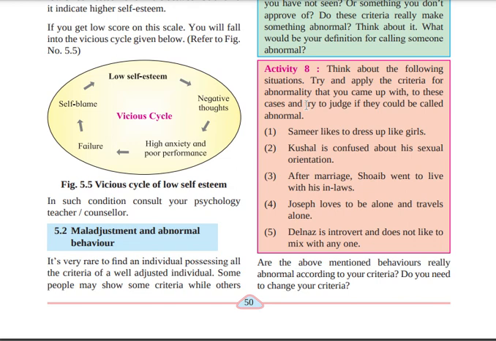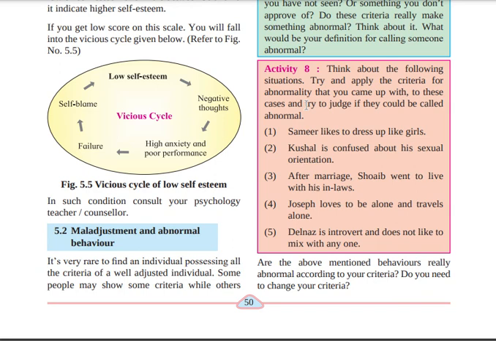So they are saying that we need to think about the following situation and try to apply the criteria for abnormality. There are various criteria, we need to apply them to these cases and try to judge if they could be called abnormal. So certain situations are given, and we need to say whether that situation is normal or abnormal. We need to say this only.